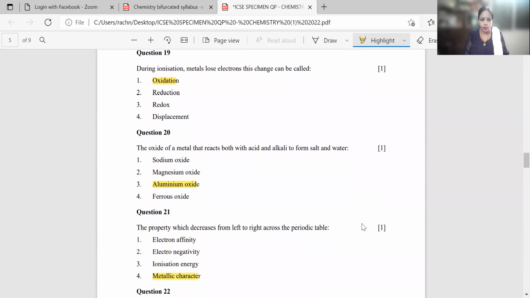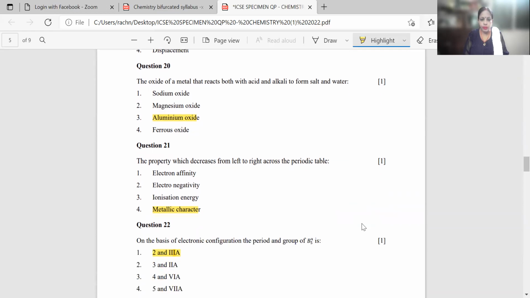Then comes your question number 20, which says the oxide of a metal that reacts with both acid as well as alkali to form salt and water. So here the correct answer is your aluminium oxide, because here they are saying oxide of a metal that reacts with both acid and alkali. That means they are talking about amphoteric oxide. And your amphoteric oxide out of the 4 given is your aluminium oxide. So this is the correct answer.